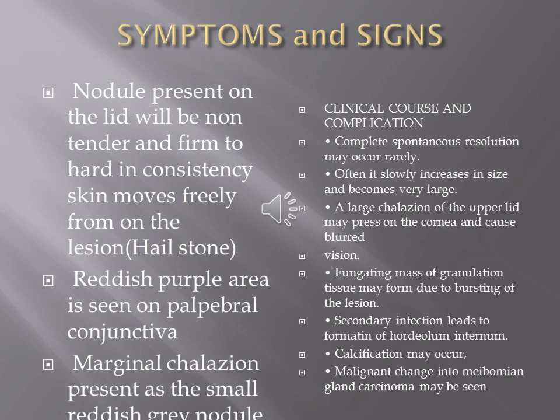The clinical course of these chalazions, if left untreated, as I've already told you: because of the weight of the lesion, they can cause pressure on the cornea causing astigmatic error. If the lesion is in the upper lid, the undersurface of the lesion can undergo excoriations or ulcerations, causing protrusion of the lesion into the conjunctival socket like a cauliflower lesion. If it is left untreated for a long period, it can undergo meibomian cell carcinoma or meibomian cell adenoma.